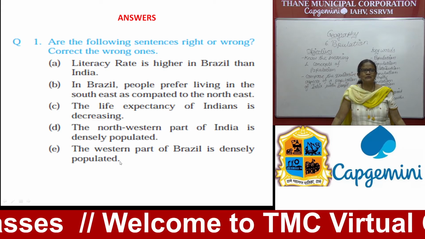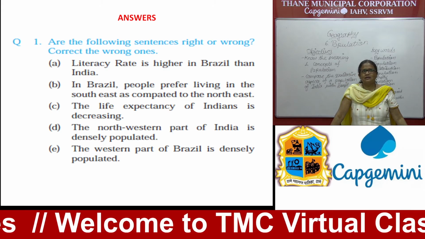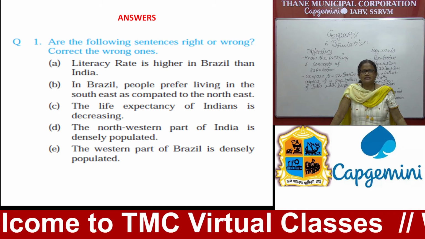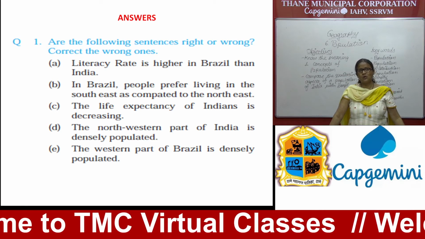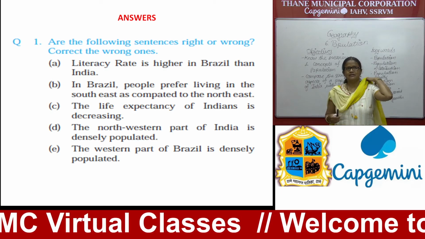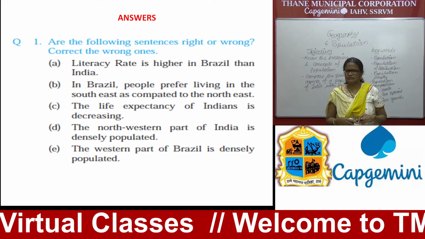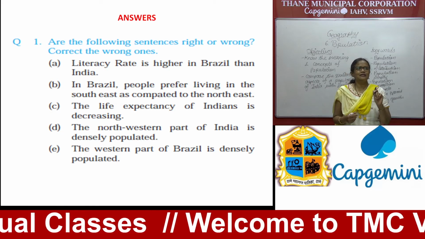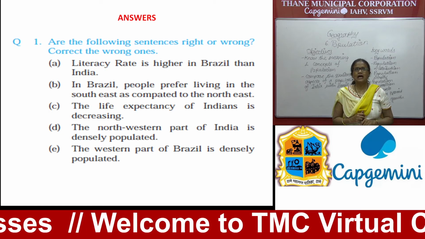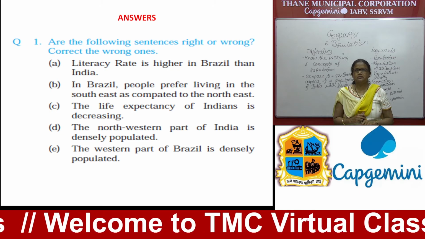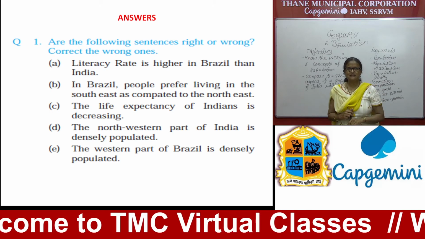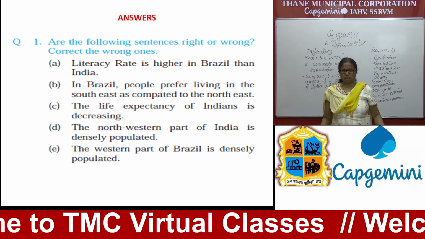Okay, now come on, find out whether the following statements are correct or wrong. Are the following sentences right or wrong? Correct the wrong ones. Literacy rate is higher in Brazil than India. What is the answer? Correct. Yes. In Brazil, people prefer living in the southeast as compared to the northeast. Correct. The life expectancy of India is decreasing.